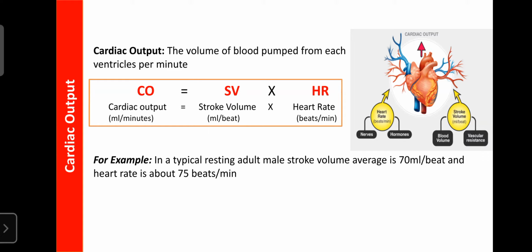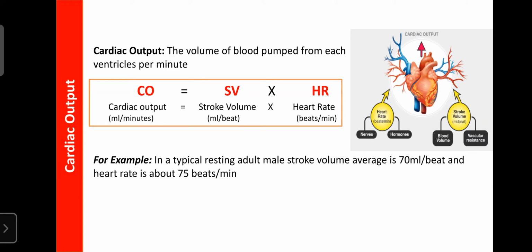From the aorta, that blood enters the systemic circulation. The right ventricle pumps the blood to the pulmonary trunk or pulmonary artery. From the pulmonary artery, that blood enters the lungs for oxygenation, that is, to give off carbon dioxide and to gain oxygen. That process occurs in the lungs.